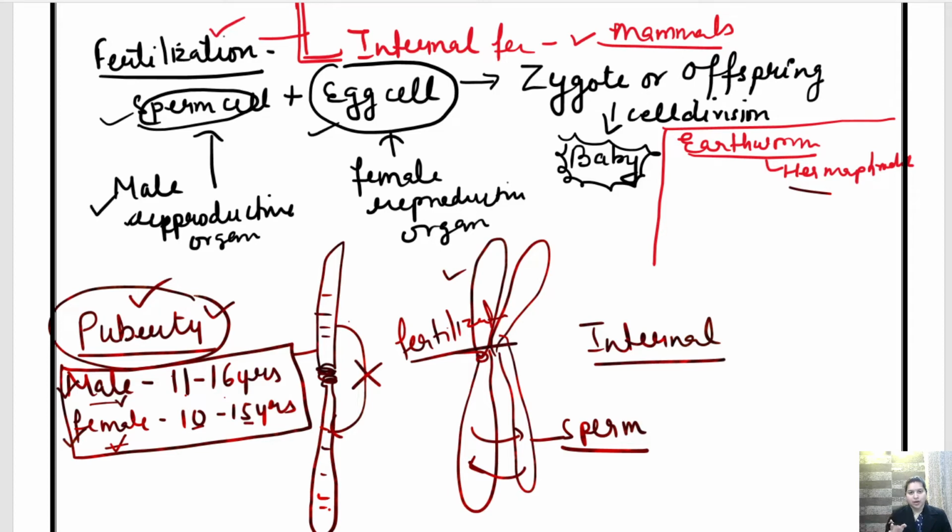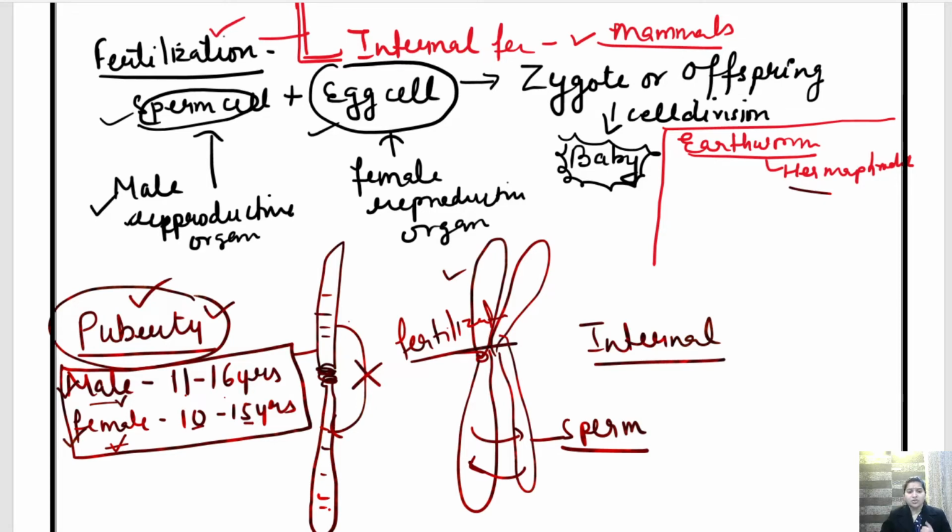Puberty is that age where the hormonal changes take place in both male and female, and with the change in hormones there are structural changes in the body also. That age is called puberty. Now children, during or after puberty, when a person becomes mature, these sperm cells and egg cells are produced.